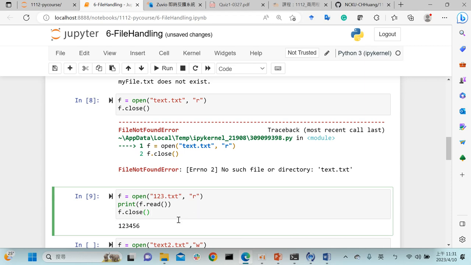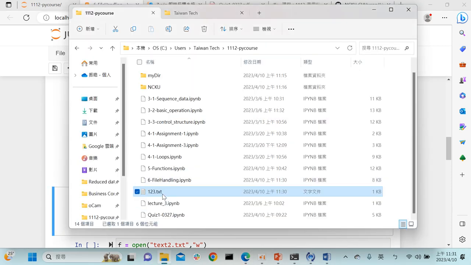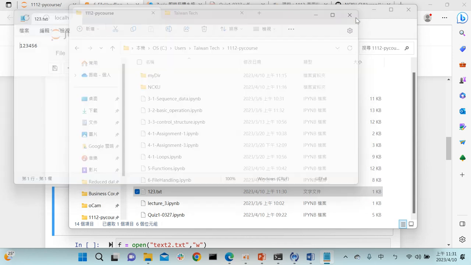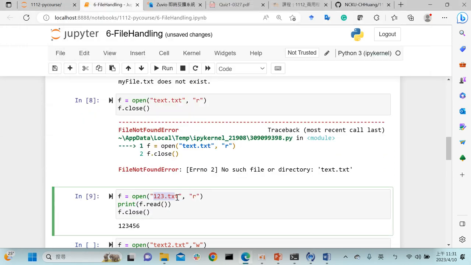Okay. So now please create a text file, and you need to put some words or a paragraph into your text file, and you need to open it with your R mode, assign this open into our F variable, and pass this variable to read it. Read is a function, and this function can help us read something from our text file, and we can use print to print it.